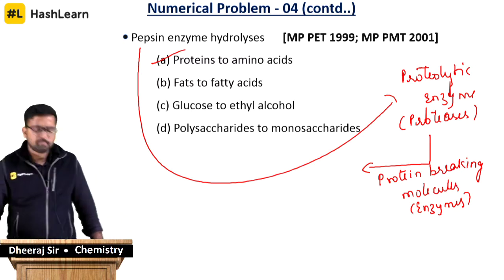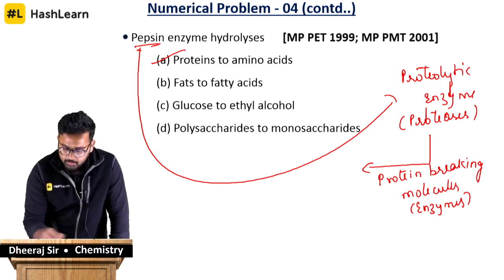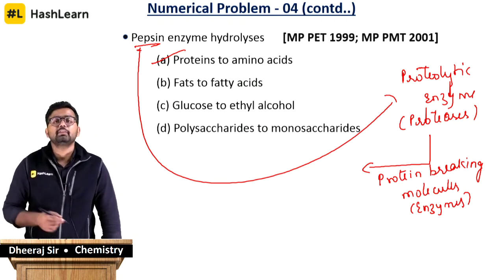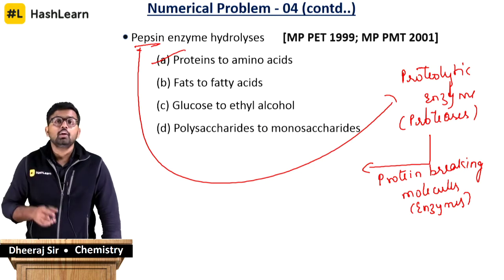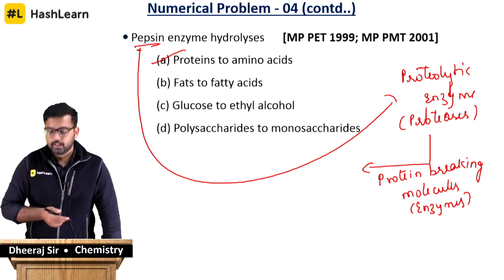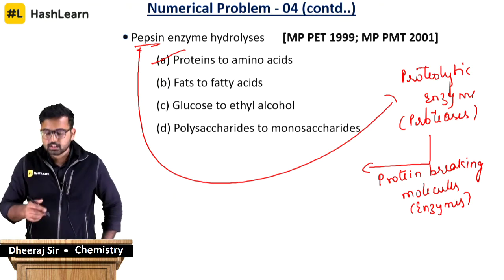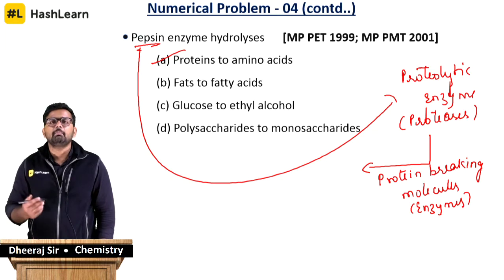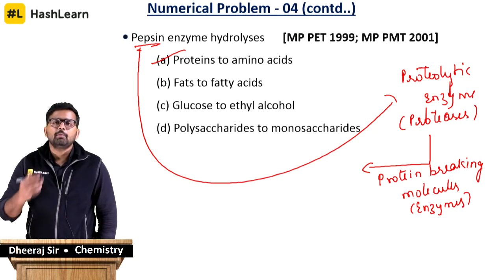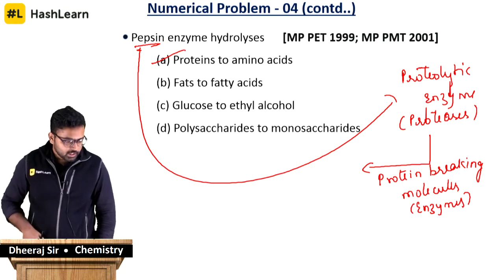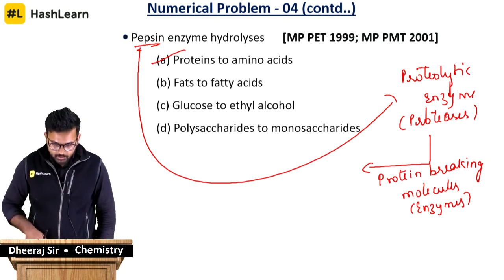So proteolytic enzyme, pepsin is a very good example for proteolytic enzyme. That is, it will break down proteins, and we saw it in the first question. When proteins are broken down, obviously it has to break down into their constituent material, which has to be the amino acid. So this is a little about pepsin. It belongs to a class of proteolytic enzymes. Proteolytic enzymes are basically nothing but the enzymes used to break down protein into the respective amino acids. So good. Let's move ahead, guys.